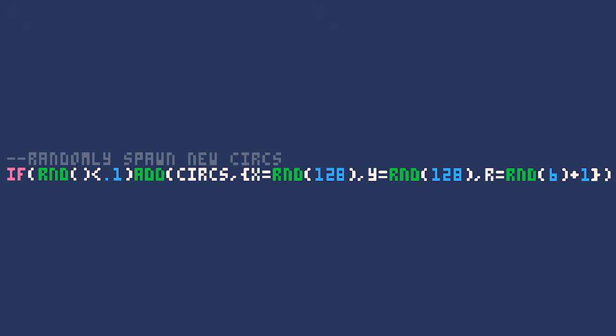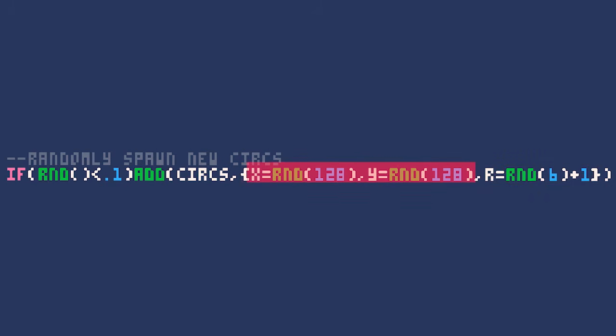So every frame, we generate a random decimal number between 0 and 1, and if the number is less than 0.1, we add a new circle. Elements are added to a table using the add function. The first element is the table to add to, and after that, we write the value to add to the table. The value we are adding is actually another table, which represents the individual circle and its various different components.